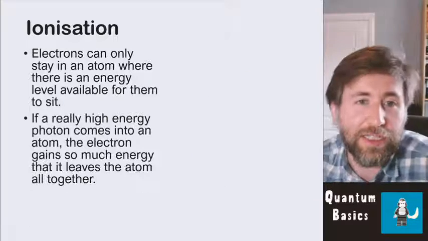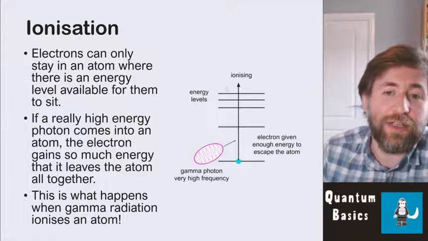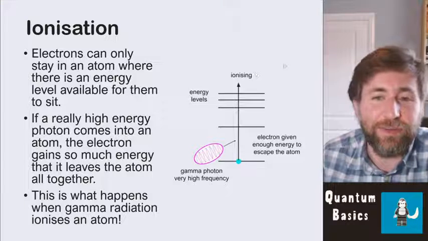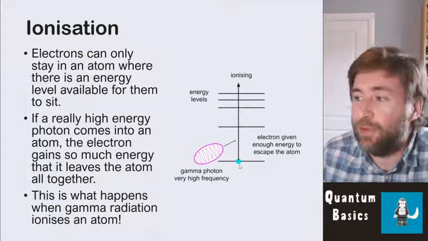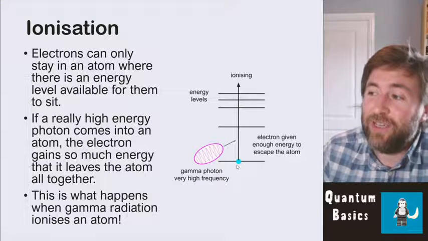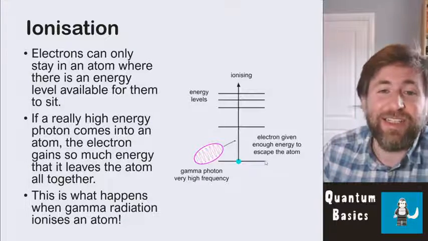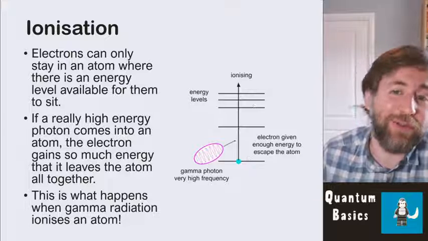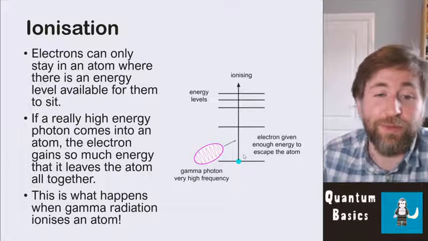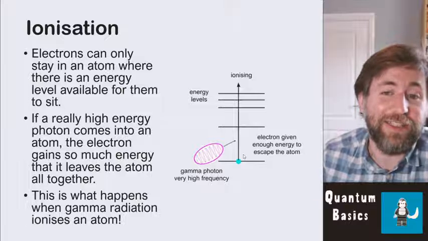So what about ionization? So ionization is when the electron is given so much energy that it actually leaves the atom. So let's say a gamma photon or a very high frequency ultraviolet or an X-ray will give enough energy to actually escape the atom. There's no energy level that's actually high enough within the atom for that electron to remain in the atom. So it leaves the atom. The atom is left